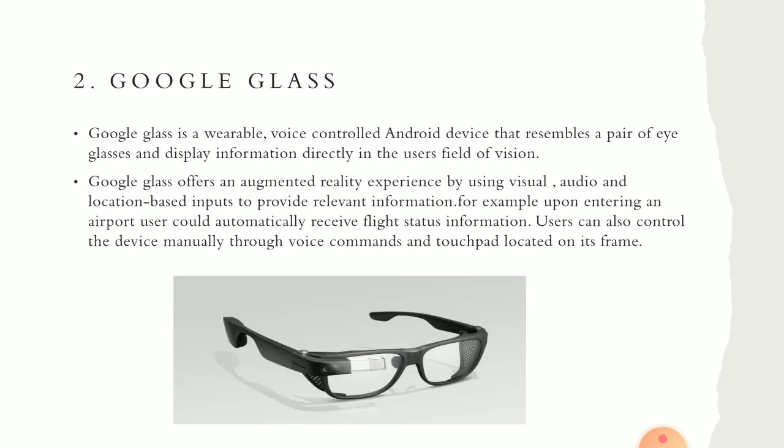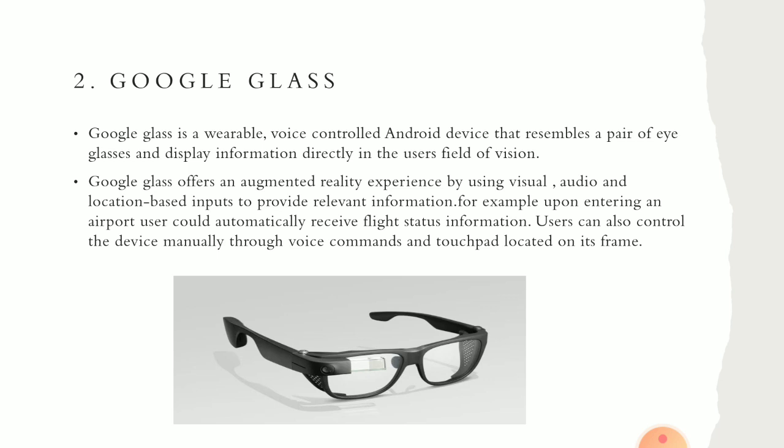Next is Google Glass. So it is also a wearable device. You can wear it like a goggle. Okay. So it is a voice controlled Android device that resembles a pair of eyeglasses and displays information directly in the user's field of vision.